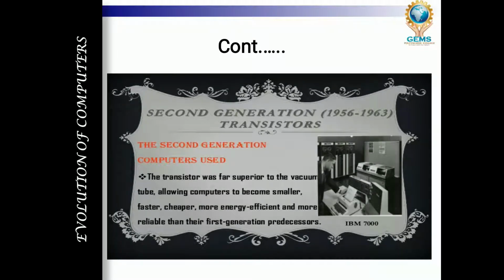And transistor was far superior to the vacuum tube, allowing computers to become smaller, and not only smaller but smarter and faster, and the expense was also very much less compared to the first generation computer. The second generation computers' cost may be a little bit less compared to the first generation. Not only that, efficiency is more, it is much faster, and size was much smaller, cost was very less, but efficiency and reliability were much more compared to first generation computers.